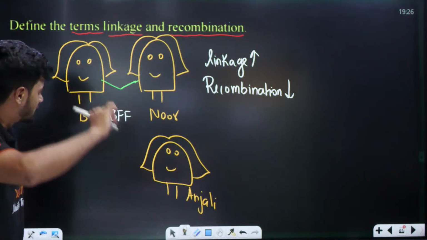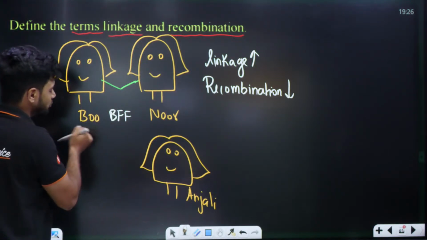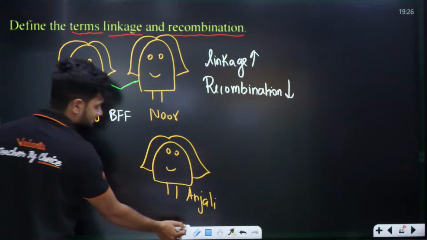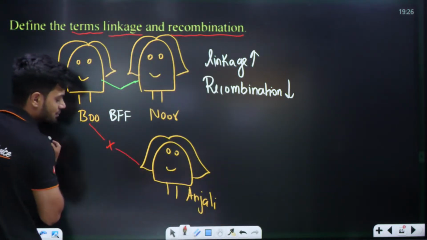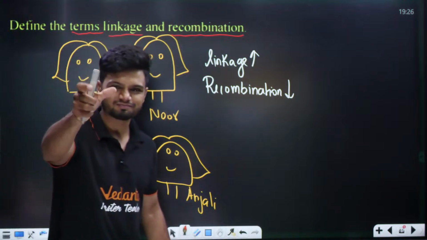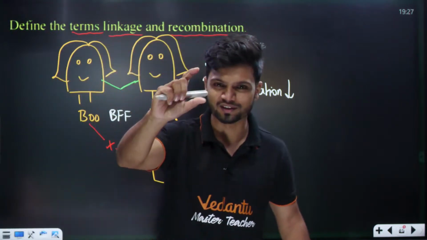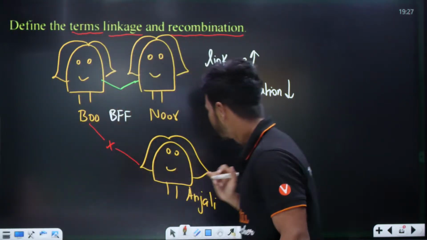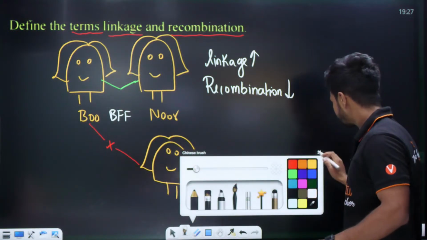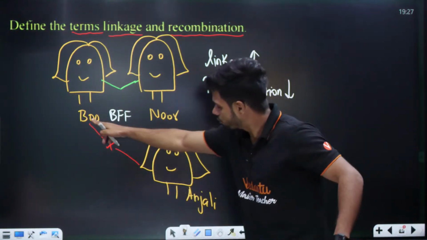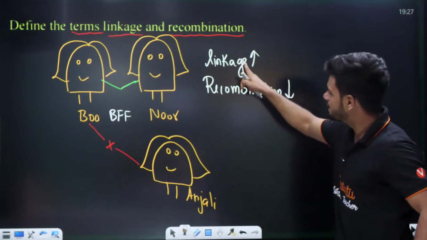Now Anjali and Bhumika, ಸ್ವಲ್ಪ rivalry ಇಬ್ಬರ ಮಧ್ಯದಲ್ಲಿ. ಇವ್ರ ಮಧ್ಯೆ ಬರಲ್ಲ, ಓಕೆ. ಸ್ವಲ್ಪ ಏನೋ ಒಂದು ಫೈಟ್ ಇದೆ, ಜನ್ಮದ ಫೈಟ್ ಇದೆ. So they can't handle each other. Now students, tell me, linkage between them will be high or low?